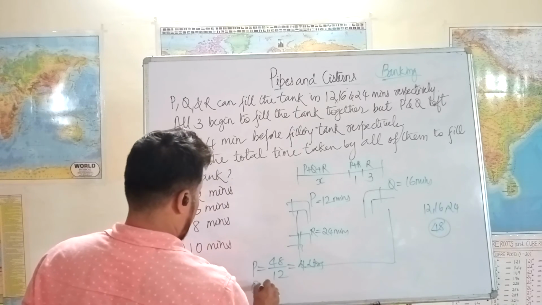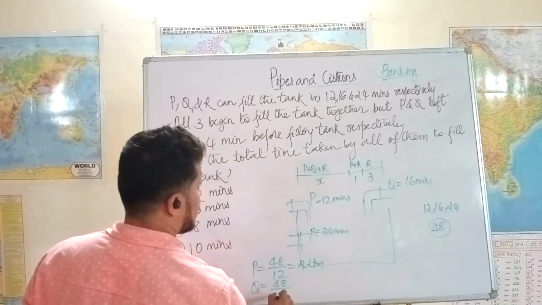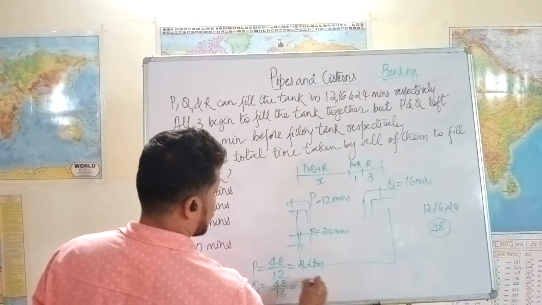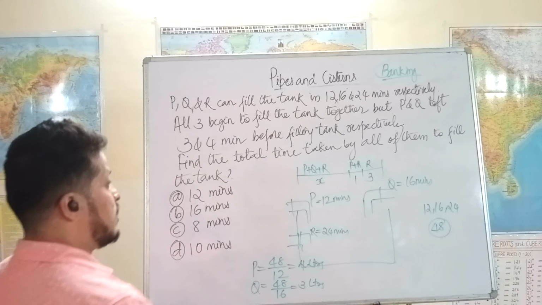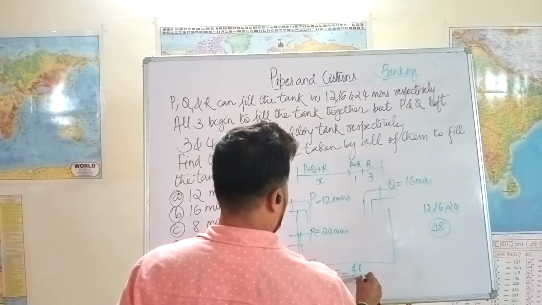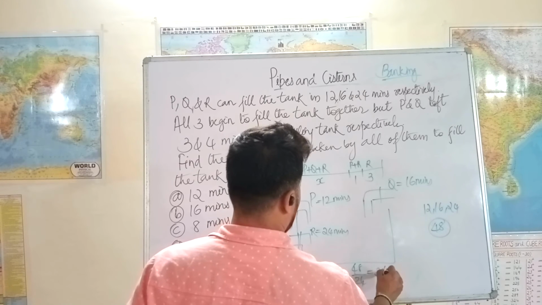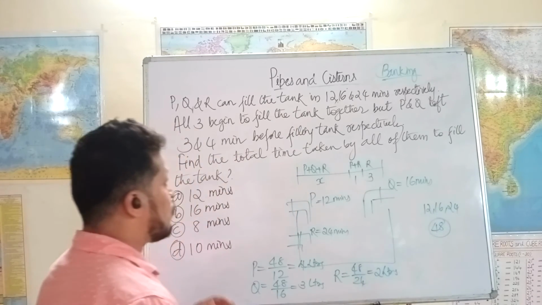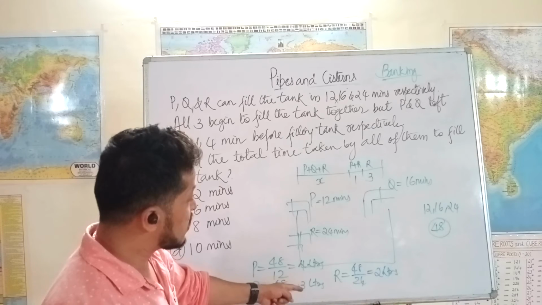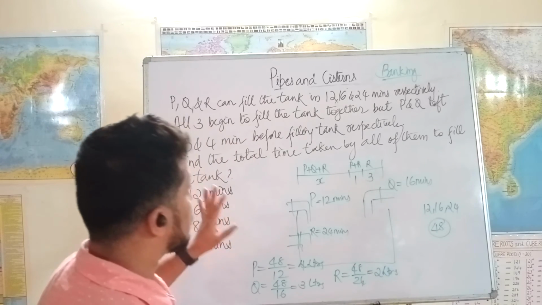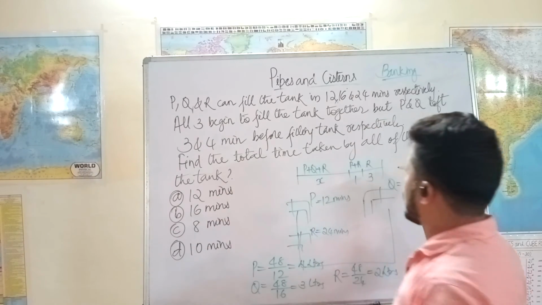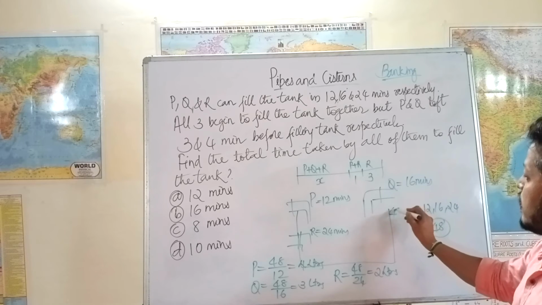And Q has the capacity of filling 48 liters in 16 minutes. So every minute it fills 3 liters. And R has the capacity to fill 48 liters in 24 minutes. That means every minute it fills 2 liters. So when all three are working together, they have the capacity to fill 4 plus 3 is 7, 7 plus 2 is 9 liters per minute. Okay. Here the total work to be done is 48, right?